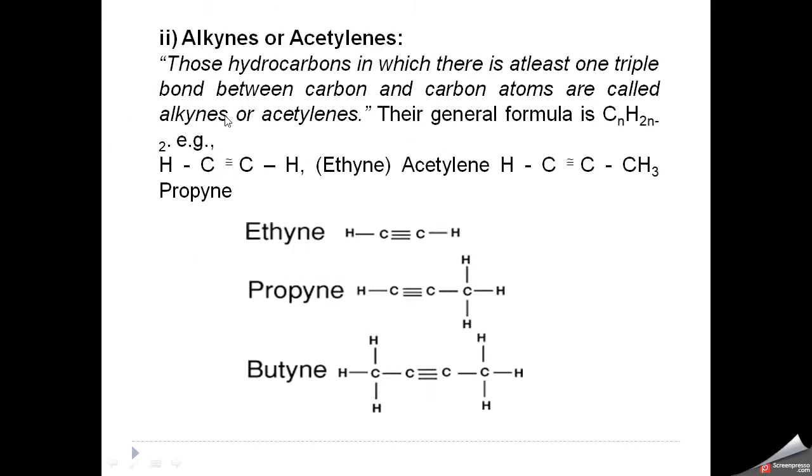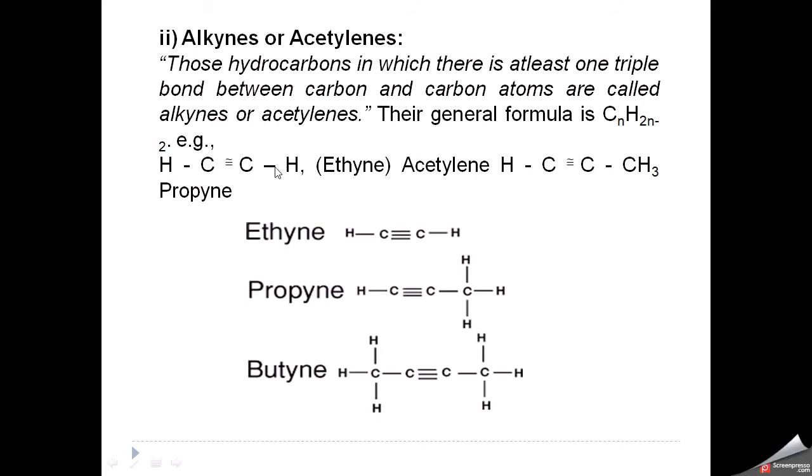Now, alkynes: those hydrocarbons in which there is at least one triple bond between carbon atoms are called alkynes, or the old name is acetylenes. Basically, the first compound of this series is acetylene. That's why the old name is acetylene. Their general formula